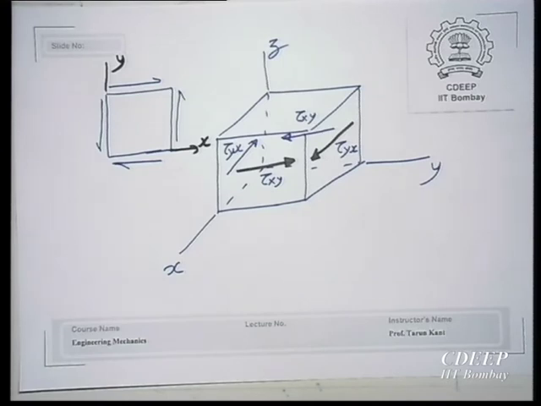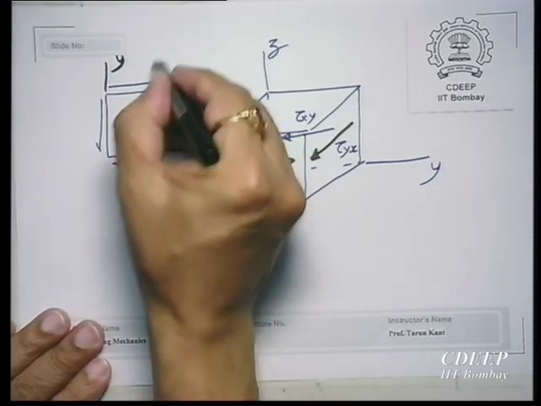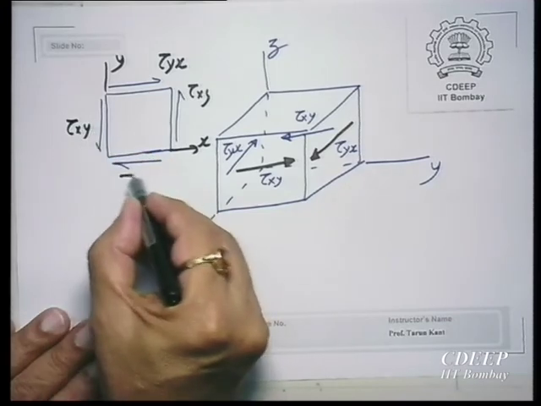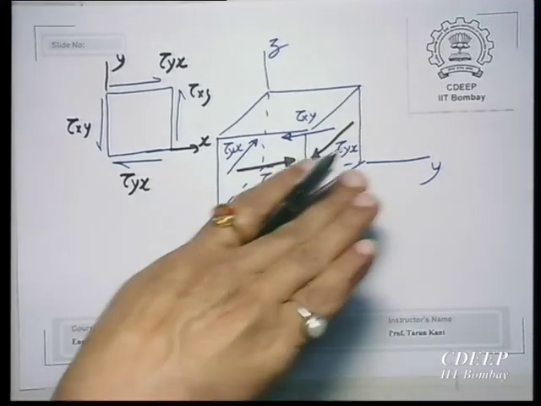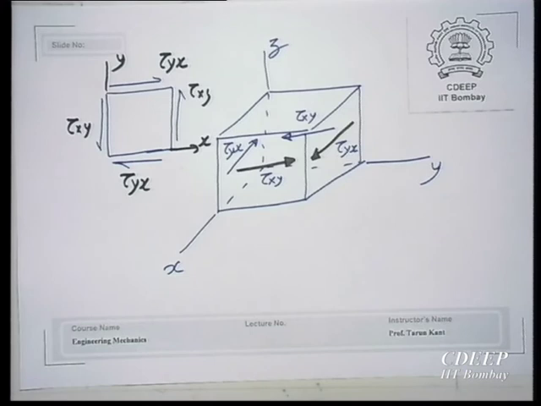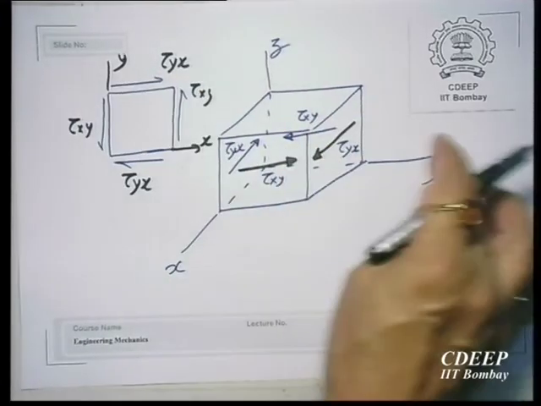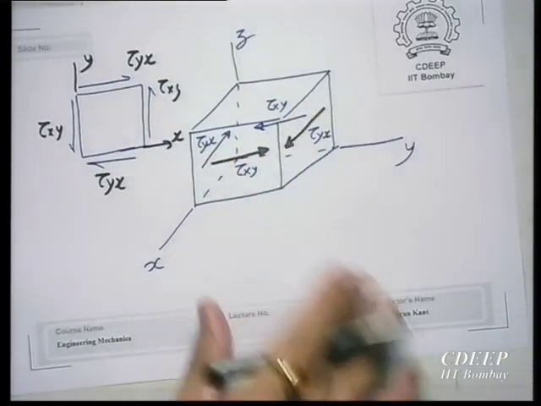So can I say this is my xy, this is yx, this is xy, is it the same? If you take it horizontal, you have to orient x here and y here, make it horizontal, then it will look exactly like this.